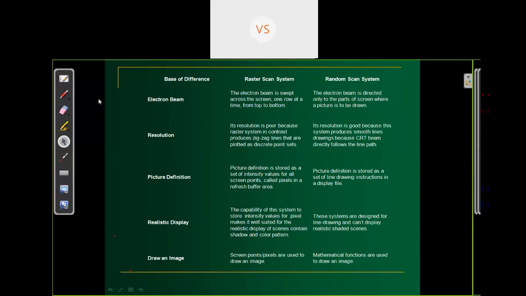So this is the difference between these two systems, the raster extension system and the random extension system. The first difference is the electron beam. In the raster extension system, the electron beam is swept across the screen, one row at a time and from top to bottom. As we have seen, our beam is moving line by line. We complete one line after another, scanning the complete screen.